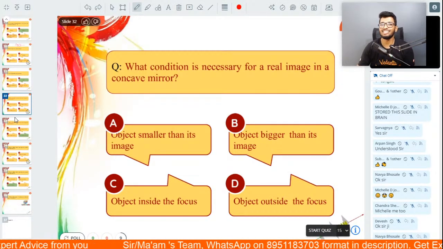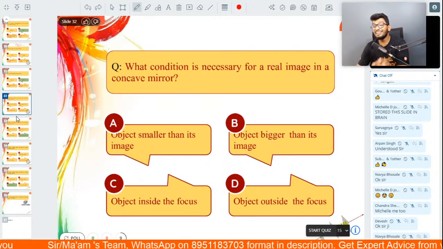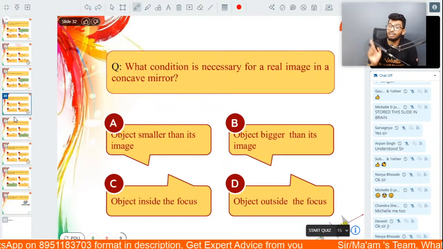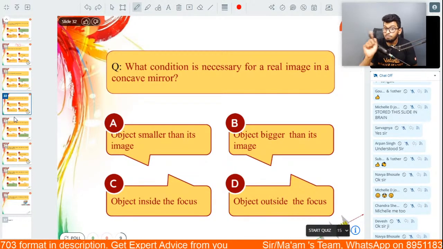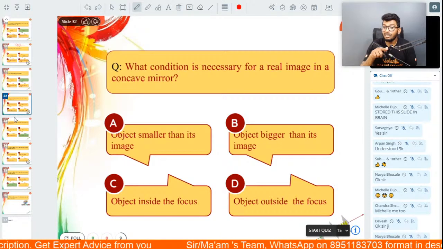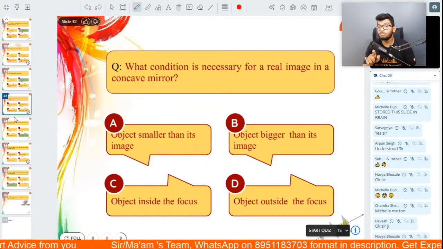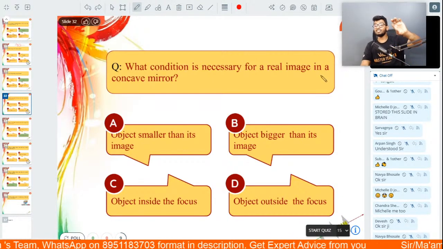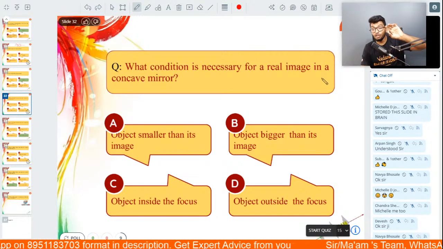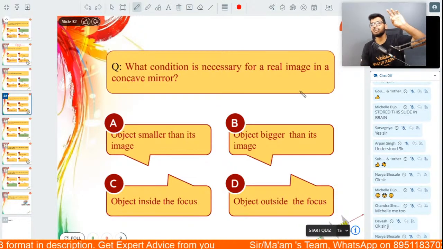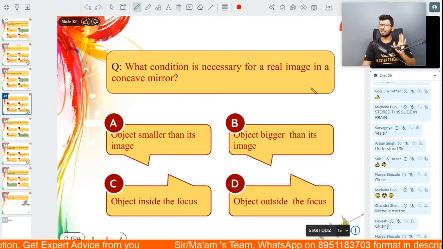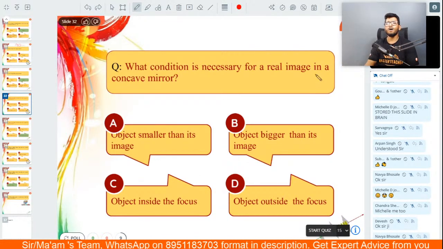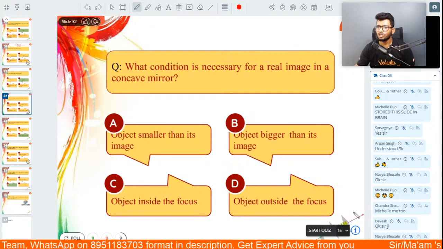What condition is necessary for a real image in the case of a concave mirror? The object smaller than its image, the object bigger than its image, object inside the focus, or object outside the focus. What is the necessary condition in order for you to get a real image placed in front of a concave mirror? Go ahead, people.